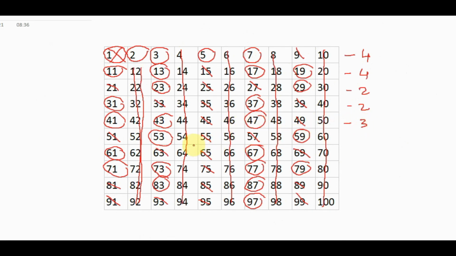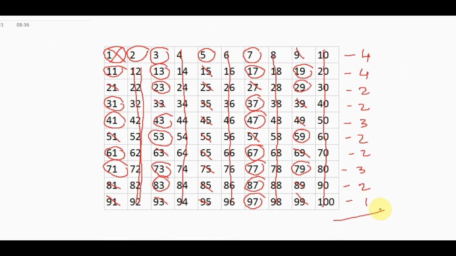Again 50 to 60, 2. 60 to 70, 2. 70 to 80, 1, 2, 3. 80 to 90, 2. So most important, 90 to 100, only 1.